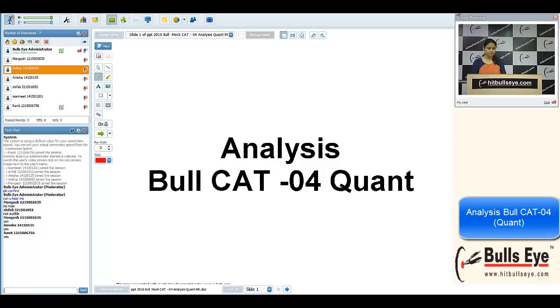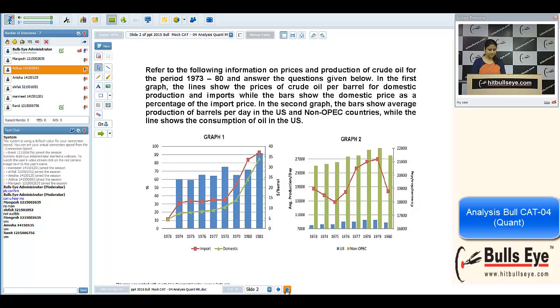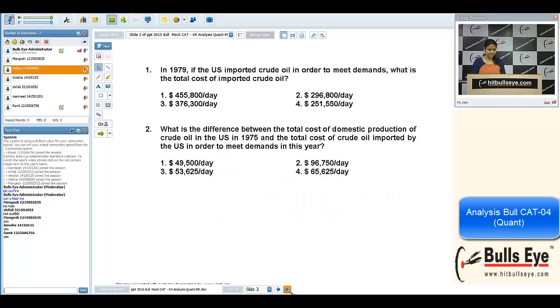In comparison to BullCat 3, it was a difficult paper. Yeah, first of all, this set is easy actually, but calculation was difficult. Any problem in any of the questions? If you have any problem in any question, please write the question number in chat box. Concept wise, question number 1 to 4, they were easy, but calculation wise, it was very difficult.